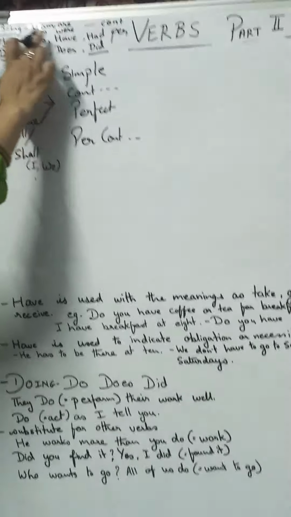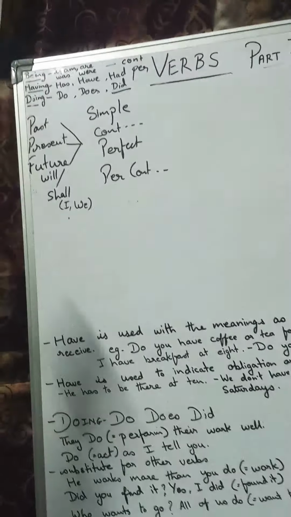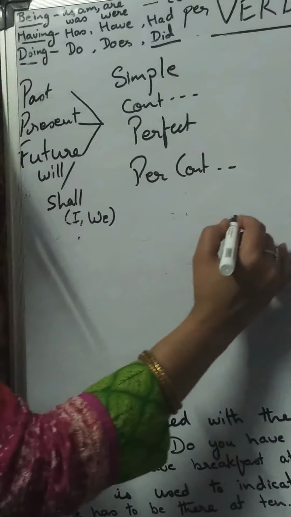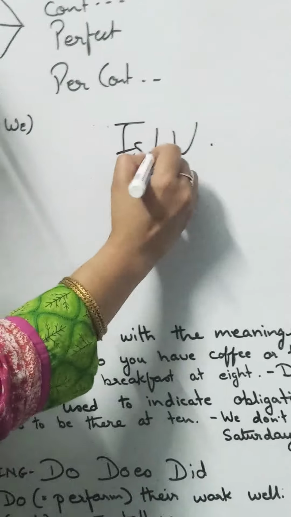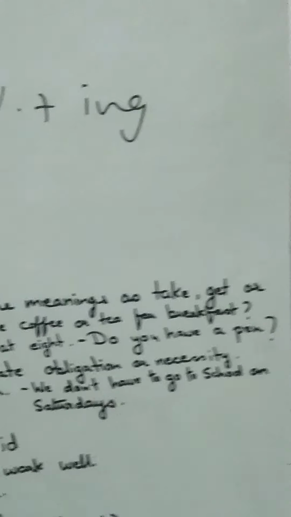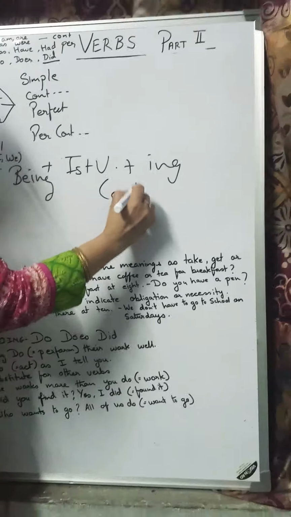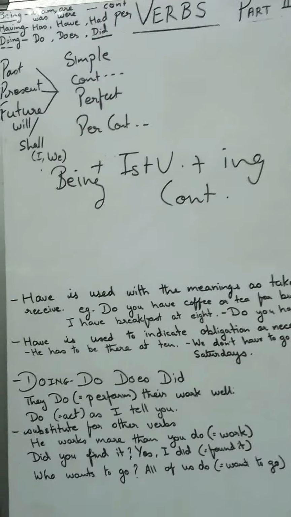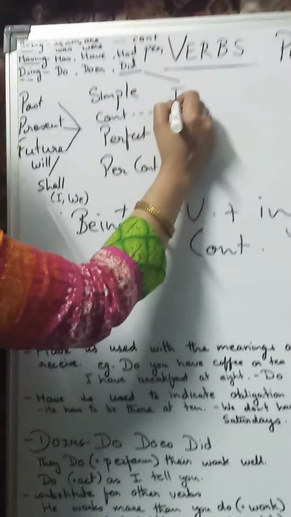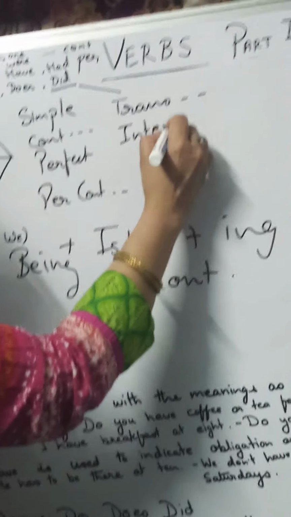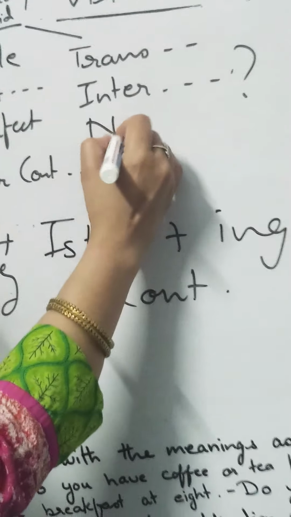Being: is, am, are, was, were. Whenever its being form is used with the first form of verb plus ing, this gives a continuous form. Having always talks about perfect tense. Doing always is used for transformation into interrogative or negative.